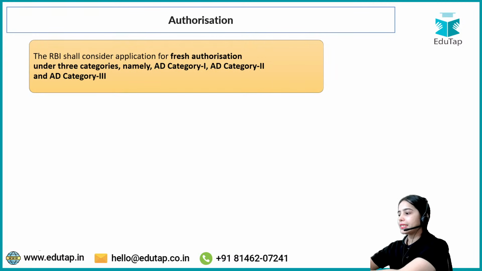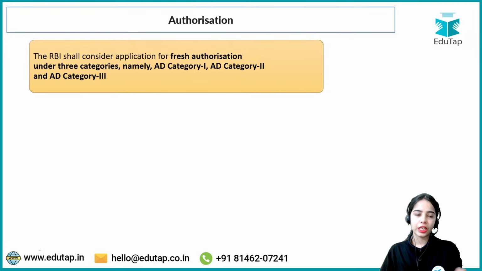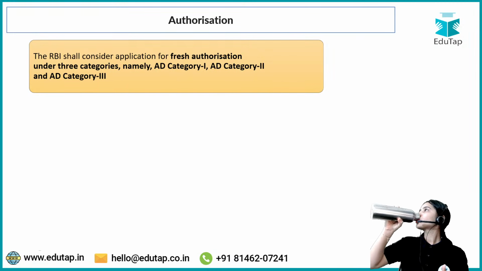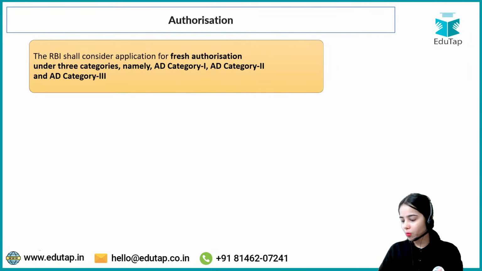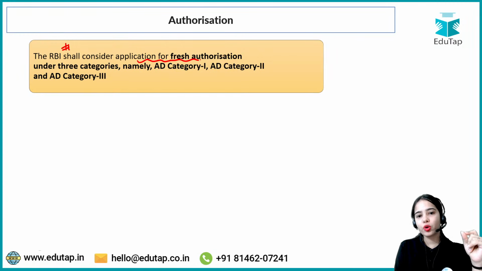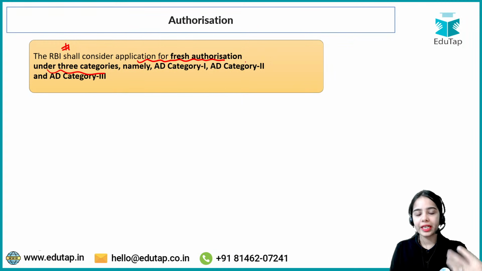Now, moving forward, authorization. If an entity wants authorization to work as an authorized dealer, what criteria does it have to fulfill? Basically the RBI shall consider applications for fresh authorization under 3 categories. It has been clearly said that the RBI will not provide new authorization for full-fledged money changers.